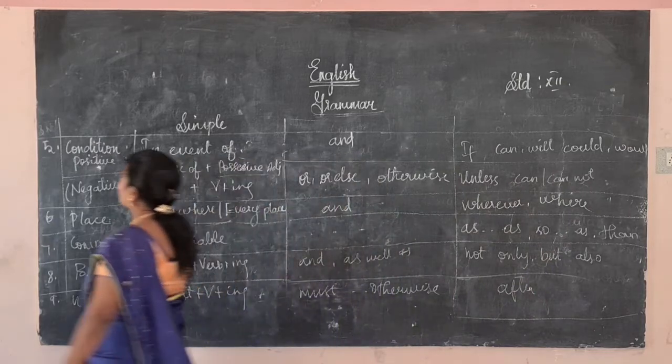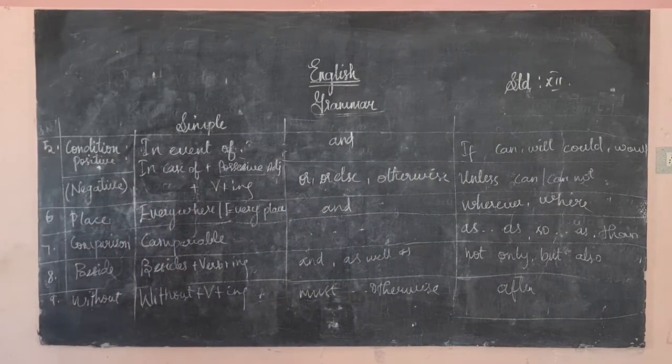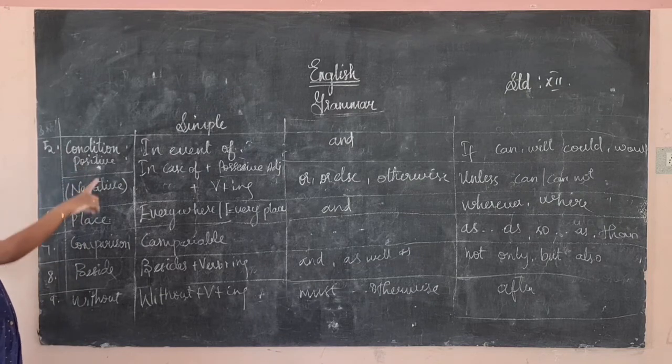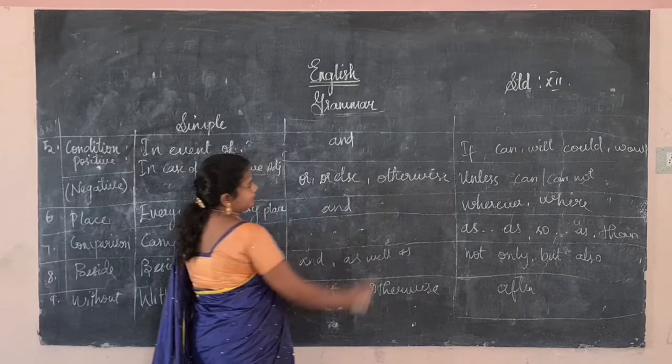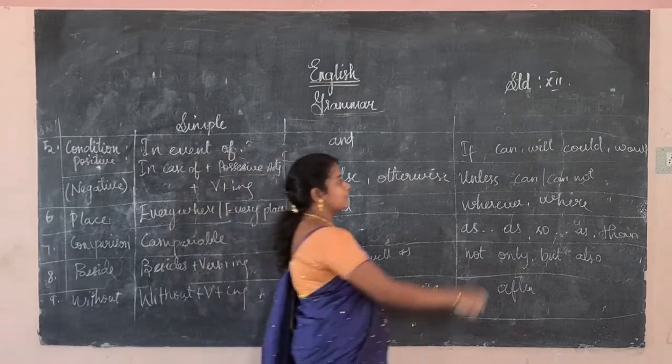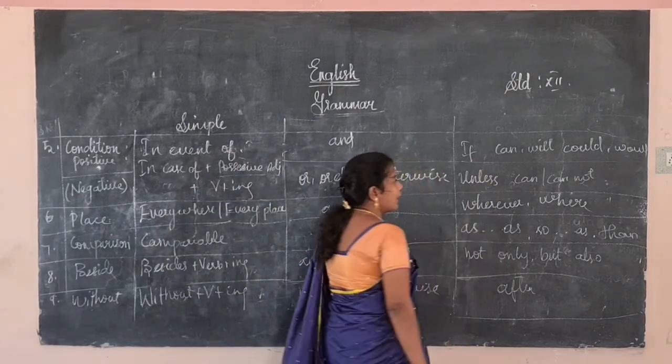So this is a tabular column you have to know. In the condition clause in the positive we will write in spite of, in case of, possessive adjective, verb plus ing. If it is positive in compound we will use and. If negative in compound we will use or else, otherwise. If positive in complex we will use if, negative, unless.